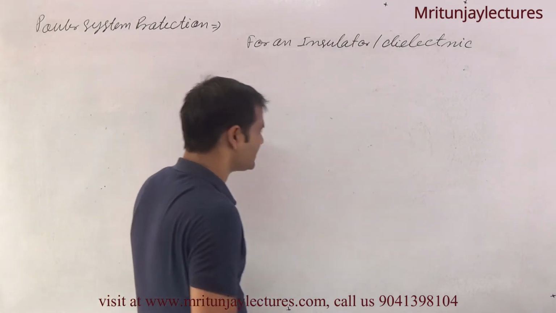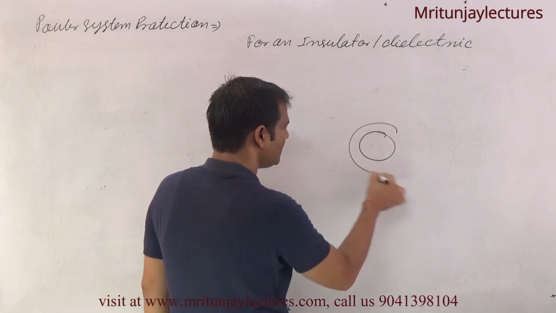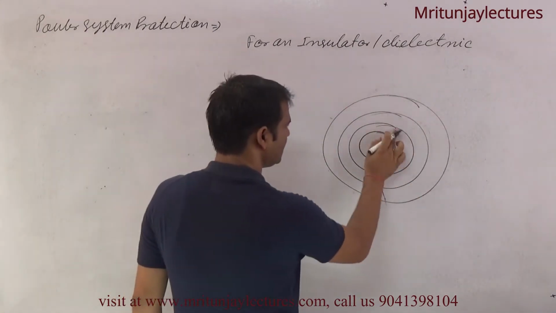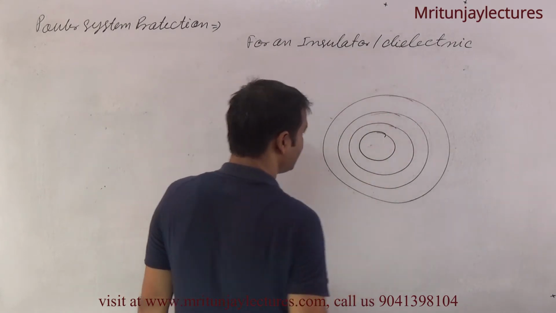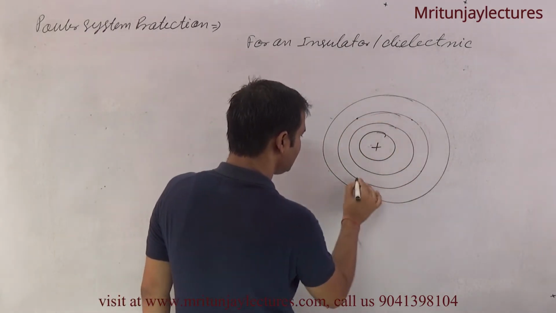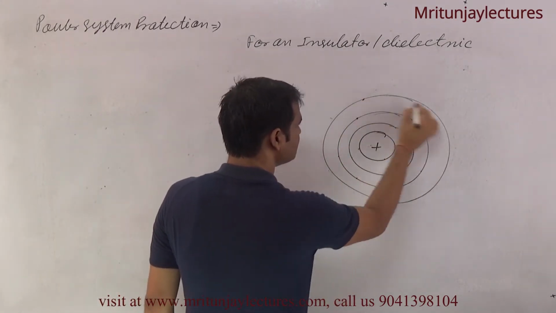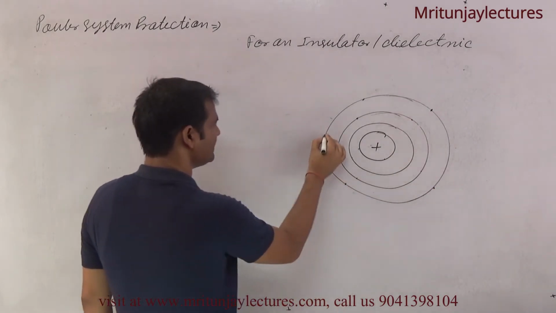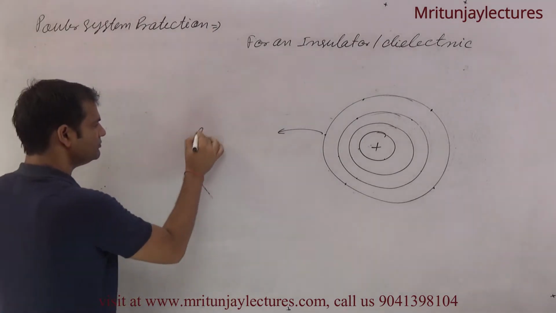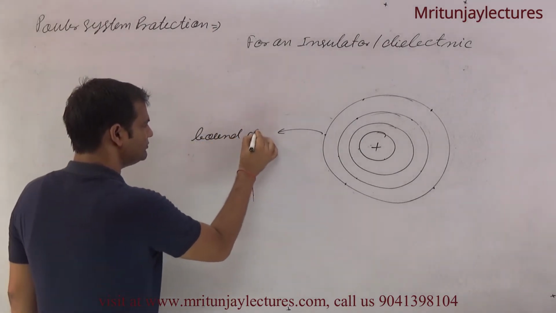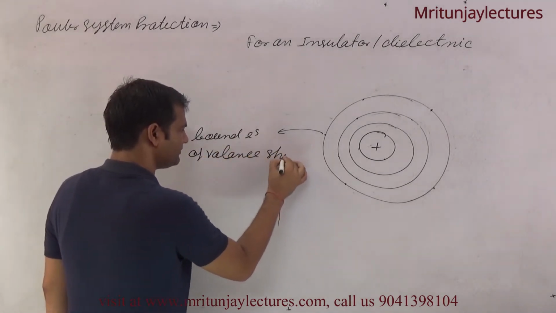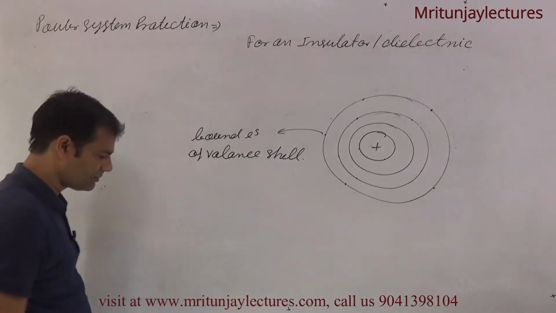Now we have considered the ideal case. Suppose this is the dielectric atom, that is the nucleus and that is the shell, and this is a bound electron of the valence shell.